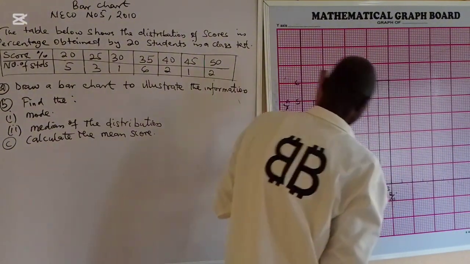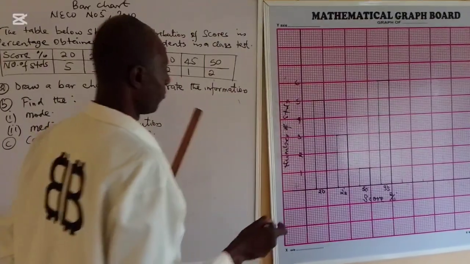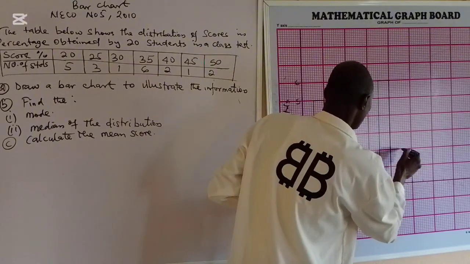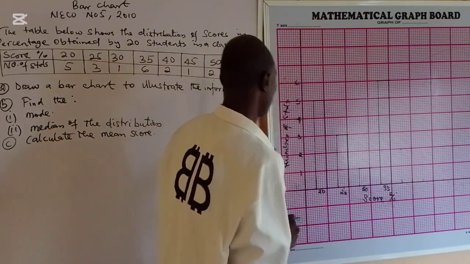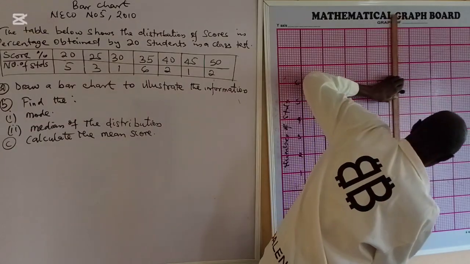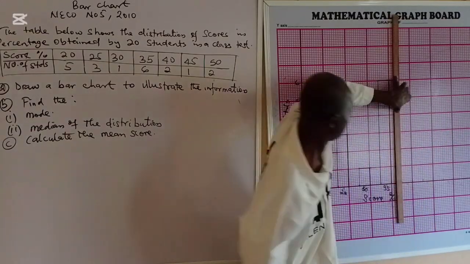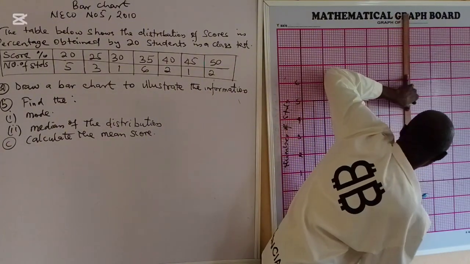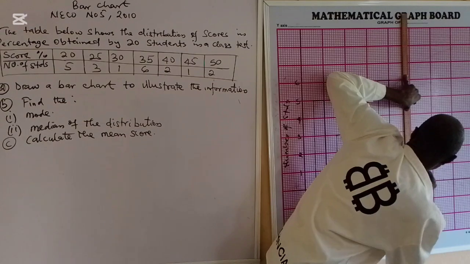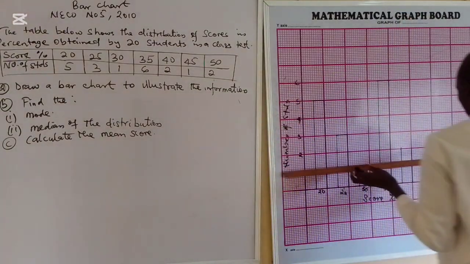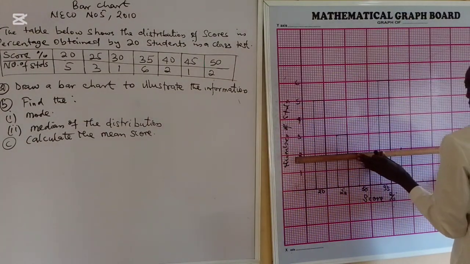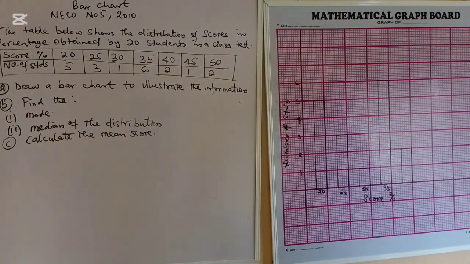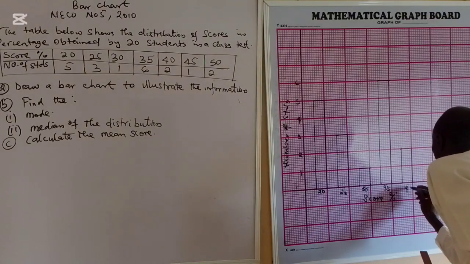The next one is 40 to 2. Look at 40, from here to here. I'm drawing it to 2. Now we draw the bar. You can see it. We draw it to 2, take it to the thick line. I will close the bar. That one is 40.